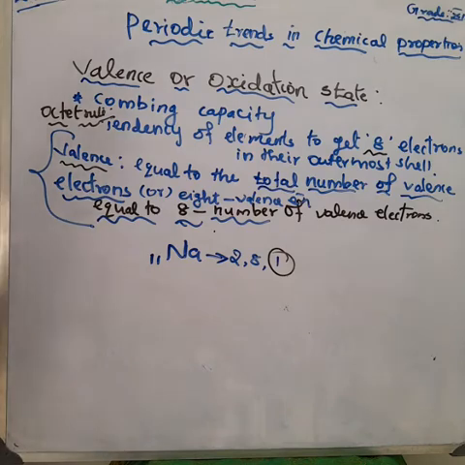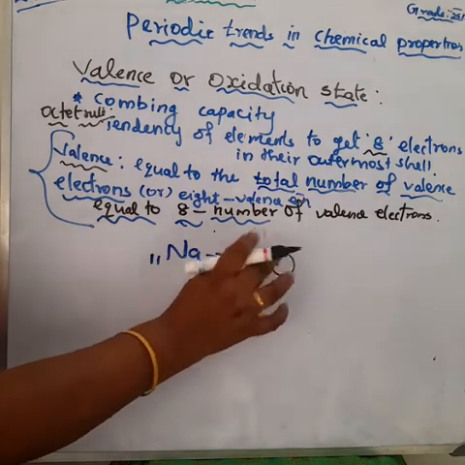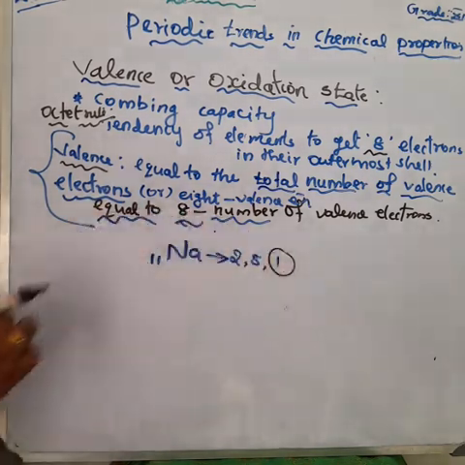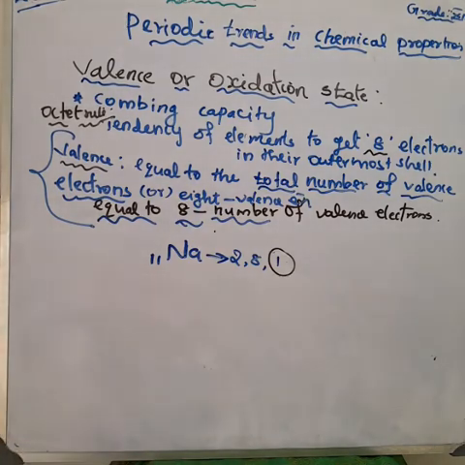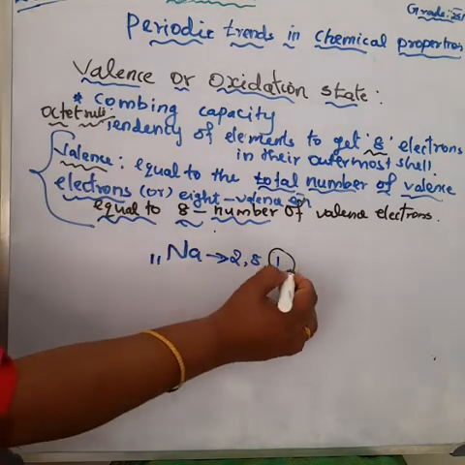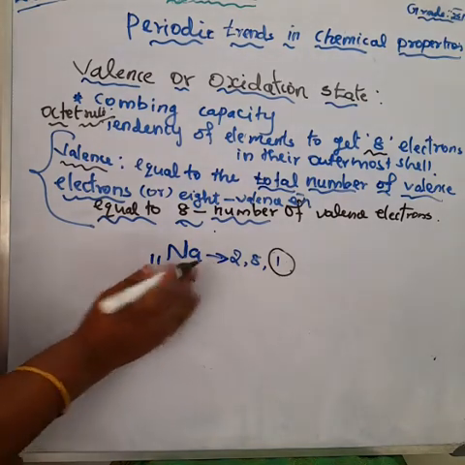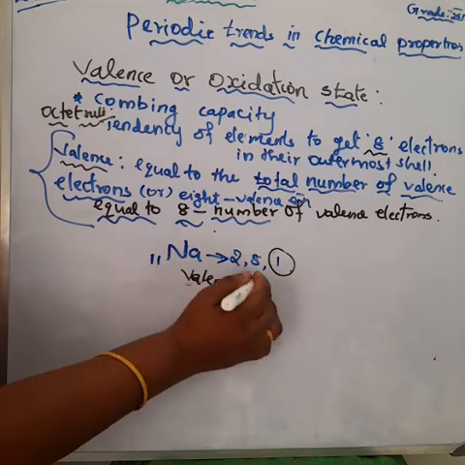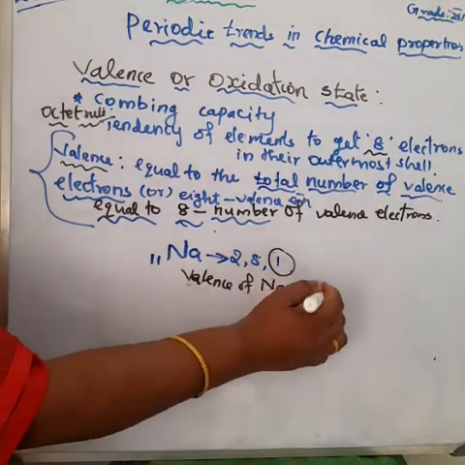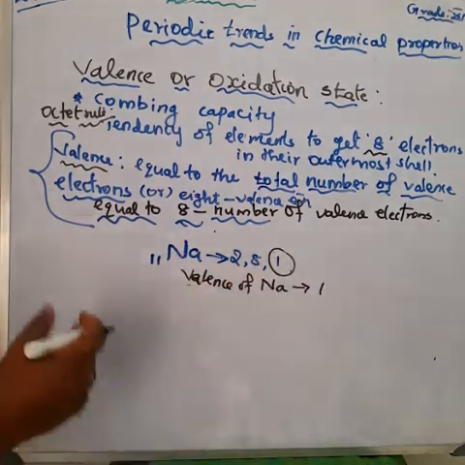Because the valence means number of electrons in outermost orbit. Here only 1 electron is in the outermost orbit. So what is the valence of sodium atom? Only 1. Okay, otherwise what is valence or oxidation state? What do you mean by oxidation state?